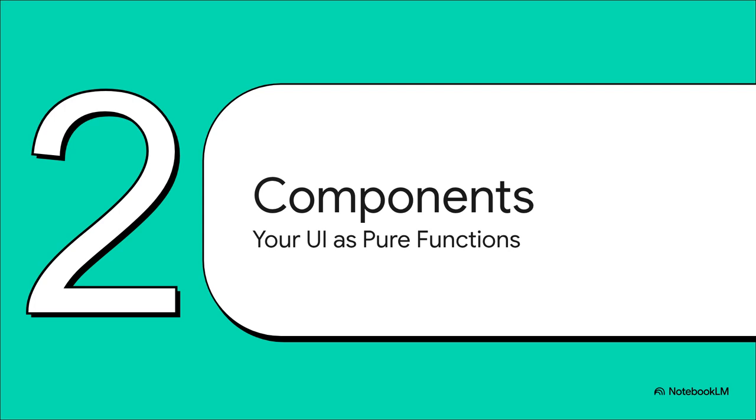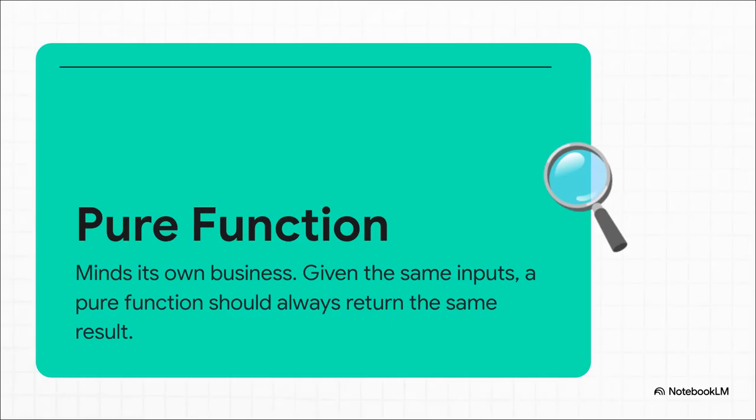Well, the answer is these small reusable pieces called components. You can literally think of them as individual Lego bricks you use to build your entire user interface. Now, to really get components, you have to understand pure functions. Think of a simple math formula like y equals 2x. If x is 3, y is always 6. It doesn't matter what time it is or what the weather is doing, the output is predictable and depends only on the input. It just minds its own business.